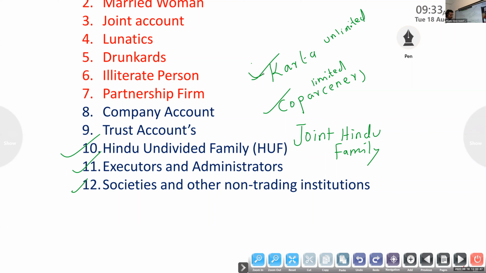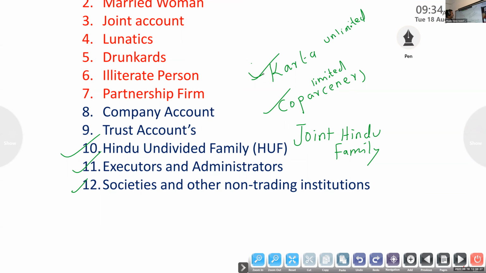Next, they have to get the declaration form from every co-partner. In that declaration form, they have to state the names of the co-partners and the name of the Karta, and declare that they are the only members of the HUF. They have to mention that only the Karta has authority over the HUF account, the Hindu undivided family account. Every transaction on behalf of the HUF account made by each member of the family is governed by the Karta.